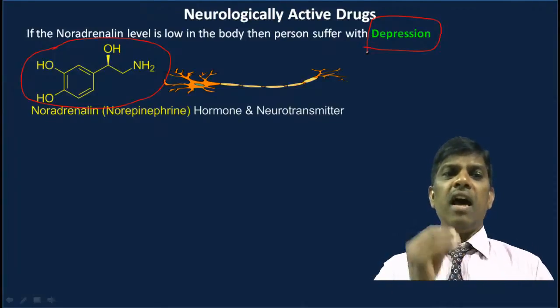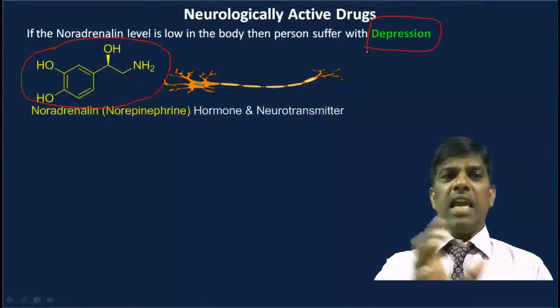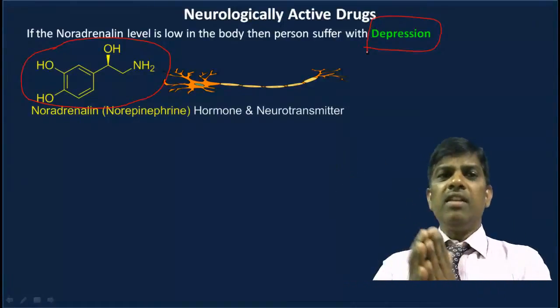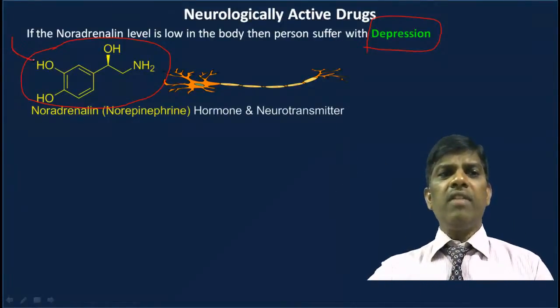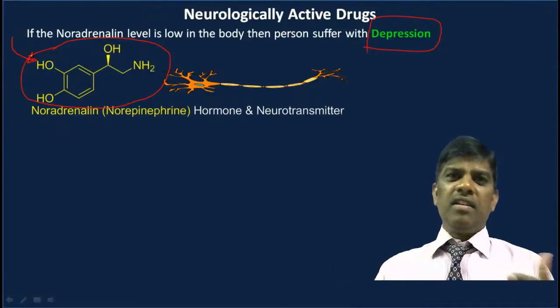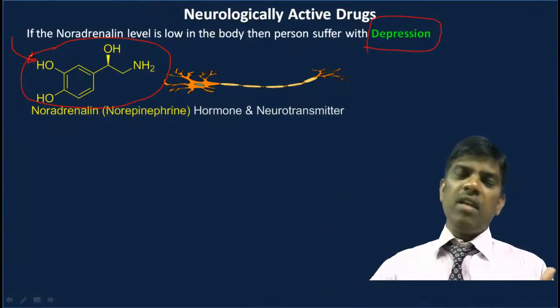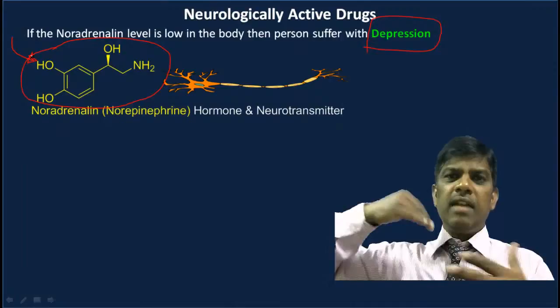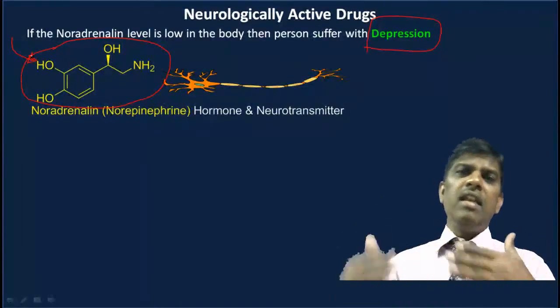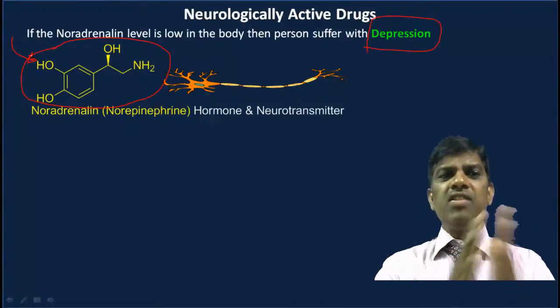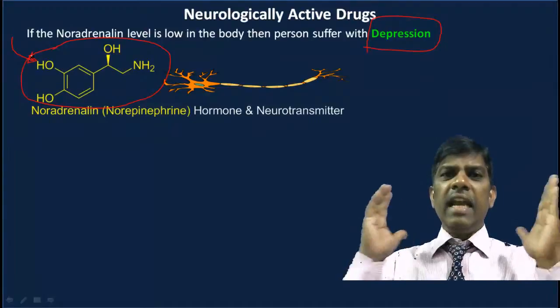So what to do? There are tranquilizers which keep the noradrenaline at the normal level. Whatever chemicals are produced in our body are also destroyed in our body. Once noradrenaline is produced and the message passes, this chemical is destroyed by enzymes. Enzymes will destroy this noradrenaline. So there are two ways.